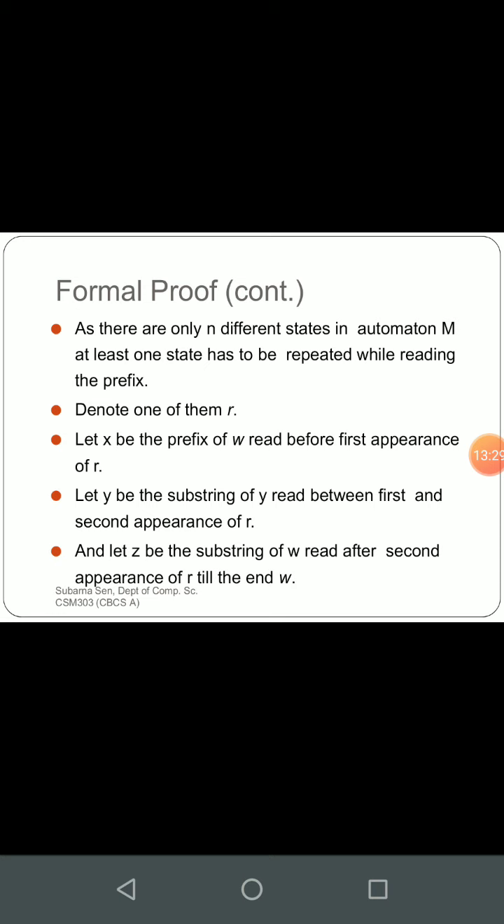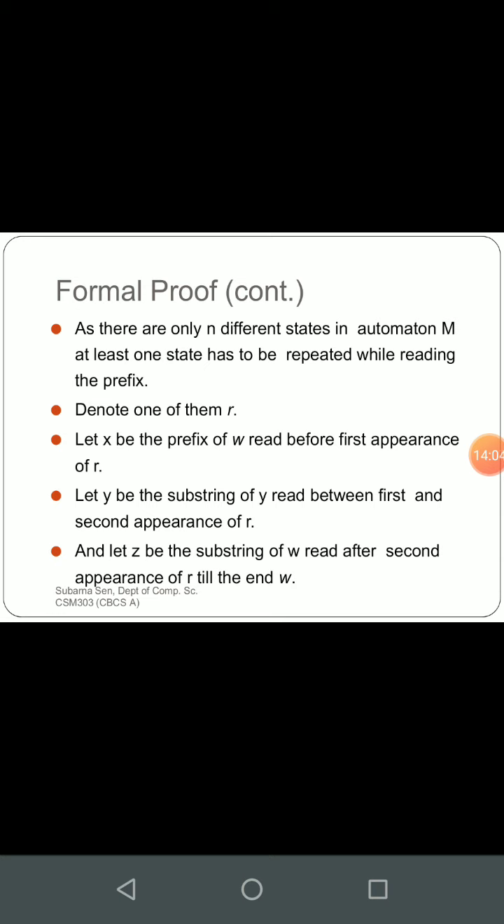As there are only n different states in automaton, because here we are restricting that this automaton has only n different states in M. You can see that it is mentioned in the previous slide. So at least one state has to be repeated while reading the prefix, because to represent a string of minimal length n, and again we have to restrict the machine to n states, the scenario is like this: without n plus 1 states we cannot make the machine work. So the only way out is to repeat one state.